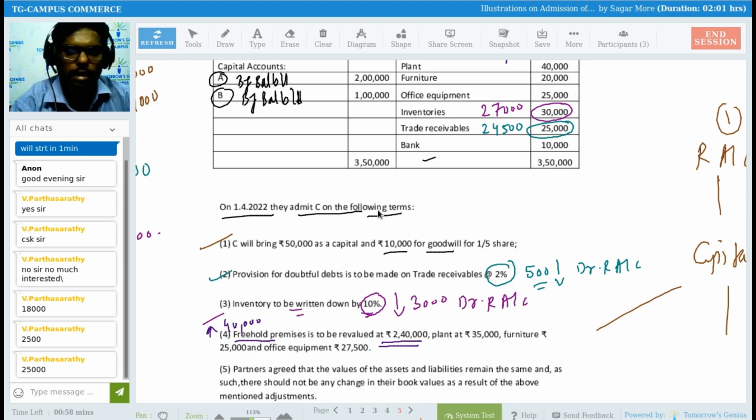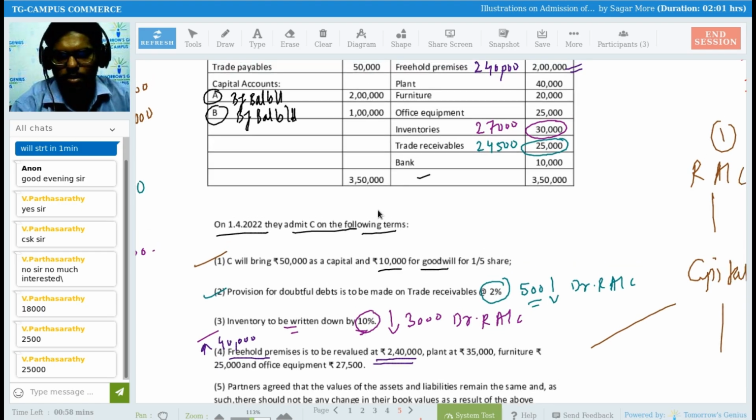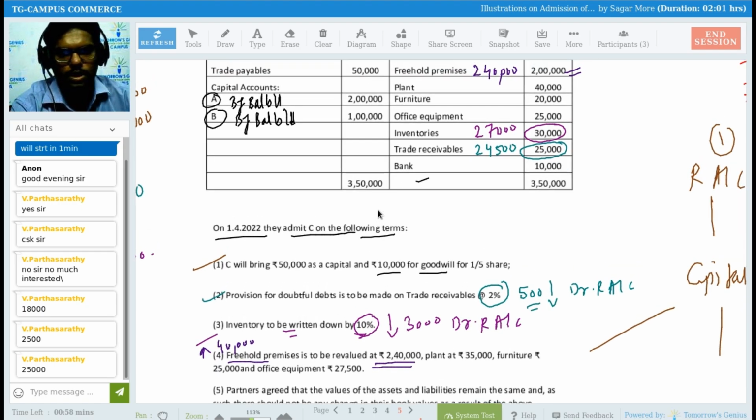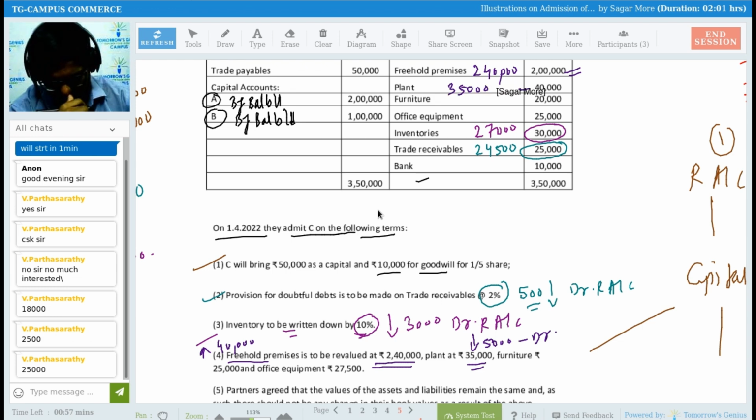Okay, sir. So freehold premises increased by 40,000. It's a profit for us, so we have to credit the revaluation account. Okay. So what is the value of plant today? 35,000. And the old value of plant was 40,000. It means the value of plant decreased by 5,000. It's a loss, sir. We have to debit the revaluation account for the same. And when you are preparing the balance sheet, the value of plant will be reflected at rupees 35,000.